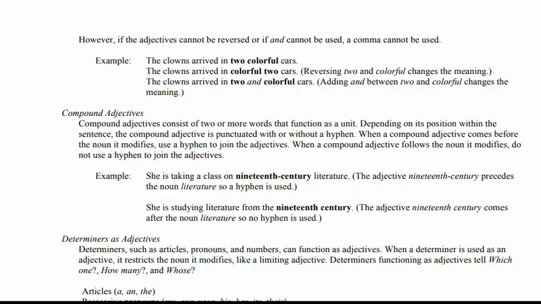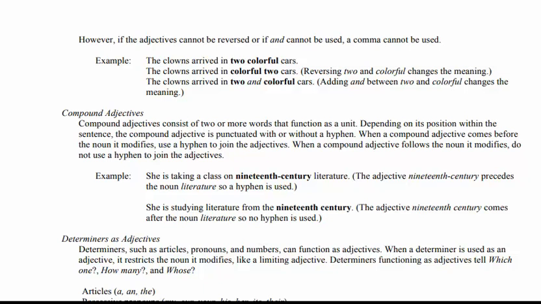Determiners as adjectives. Yes, we had already discussed in the lecture on determiners that determiners can be used as adjectives. Determiners such as the articles, pronouns, and numbers can function as adjectives. When a determiner is used as an adjective, it restricts the noun it modifies, like a limiting adjective. Determiners function as adjectives to tell which one and how many.